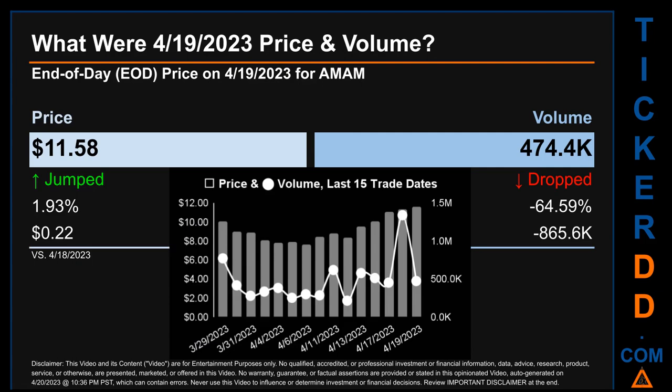Across a range of $3.92, the max and minimum end-of-day price were respectively 11.58 and 7.66. Volume saw a range of 1.1 million, from a day low of 216,000 to a day high of 1.3 million.